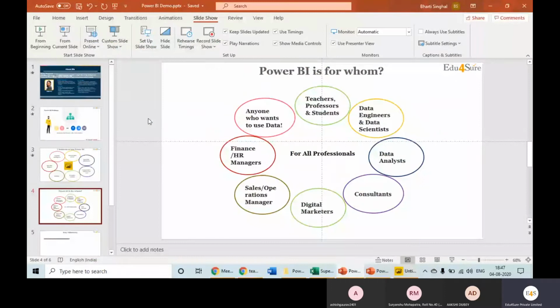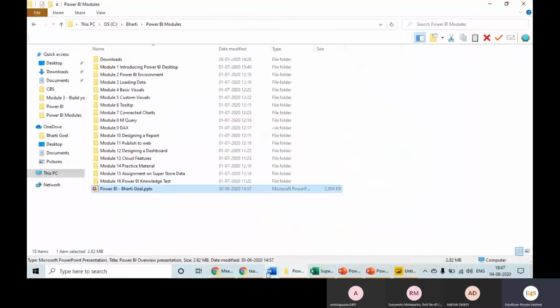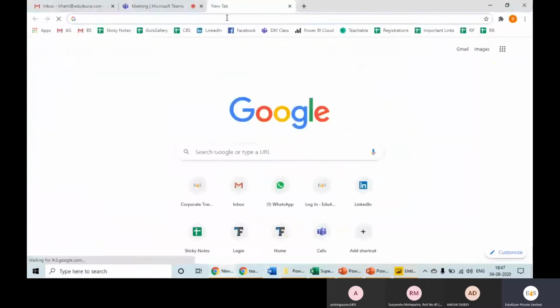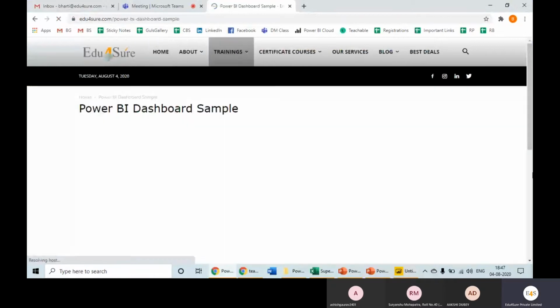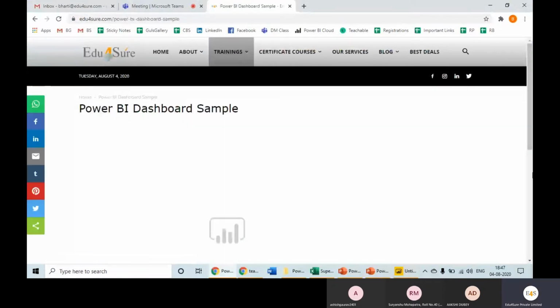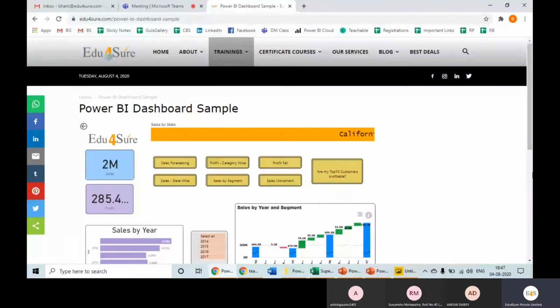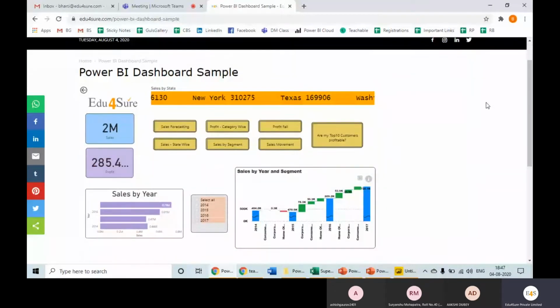Also I would like to show the outcome when you learn Power BI. What will you learn? I want to show you that part. In case we have data and we have created, suppose, 15 to 20 visuals showing different analyses, how do we show that as a dashboard? So this is the final dashboard we would be able to create after we learn Power BI, right?